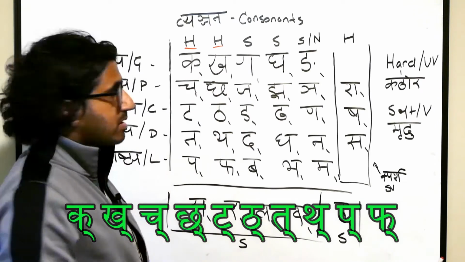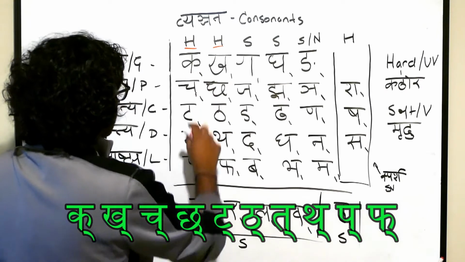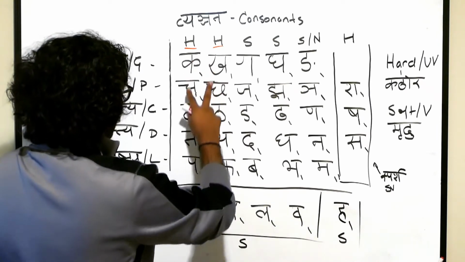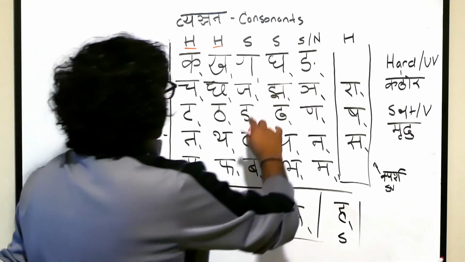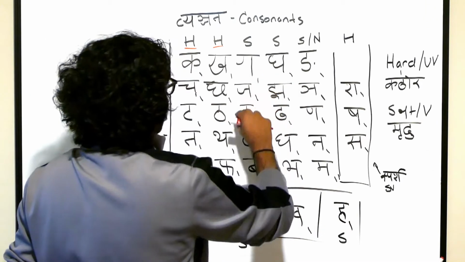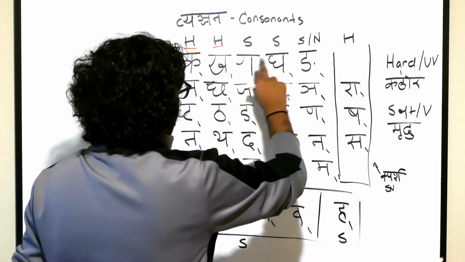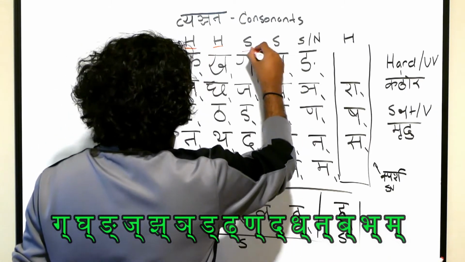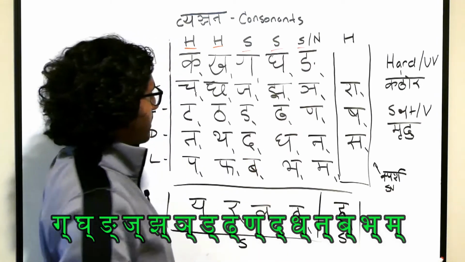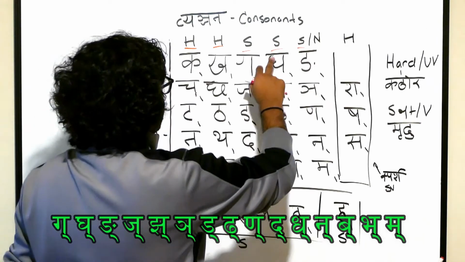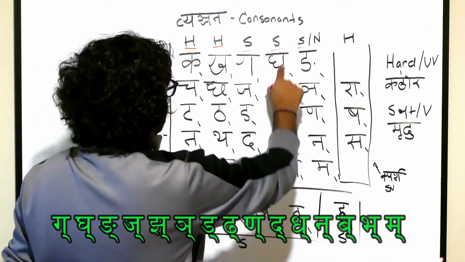Just memorize this. The first two columns are hard, unvoiced, kathora. The next three columns, starting from ga, ja, da, da, ba, and onwards, will be soft. These three will be mrudu.